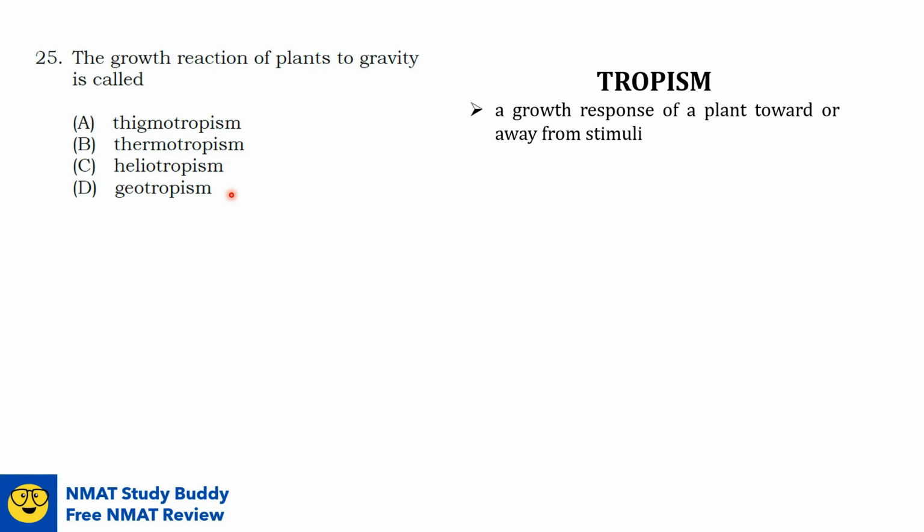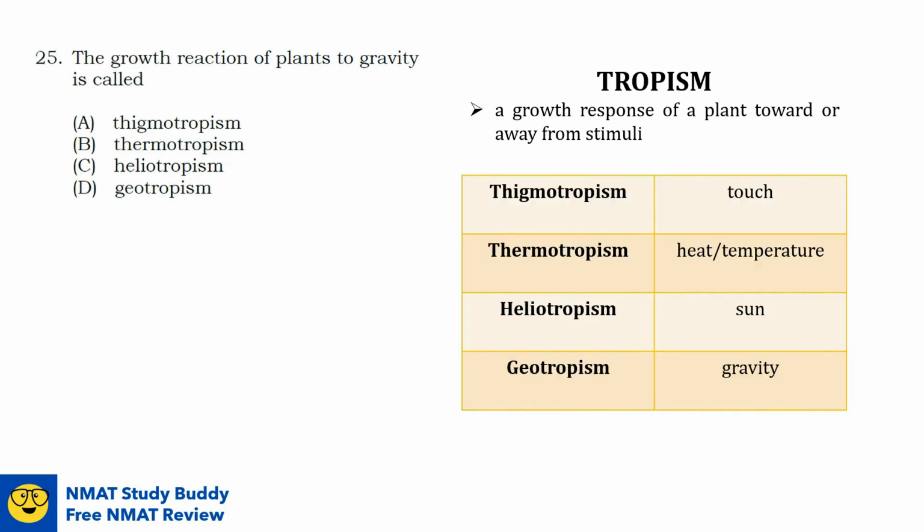And lastly, geotropism, or what we also call gravitropism, is a growth toward or away from the pull of gravity. To guide you, here's a table that will show you the summary of what we've discussed. Again, thigmotropism is touch. Thermotropism is heat or temperature. Heliotropism is the sun. For geotropism, it's gravity. So going back to the question, the growth reaction of plants to gravity is called geotropism.